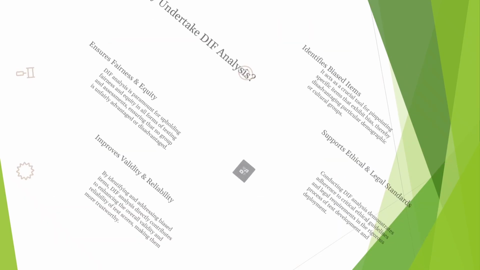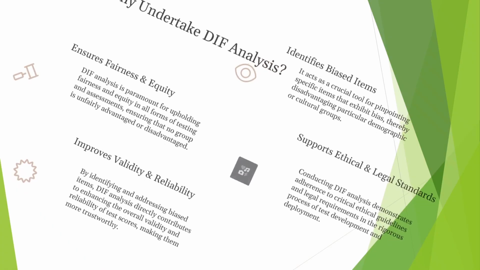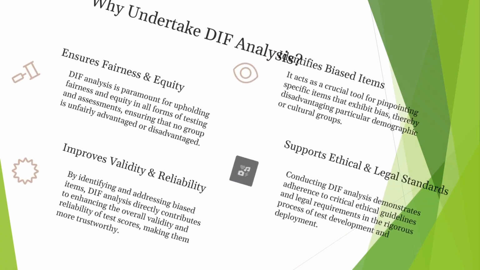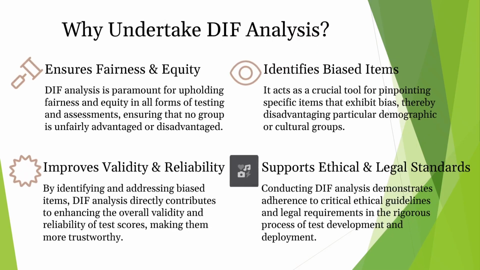Okay, now let's talk about why undertake DIF analysis. Why is it so important to do DIF analysis? The first is to ensure fairness and equity, and then identifies biased items. The next is improve validity and reliability. The next is support ethical and legal standards.